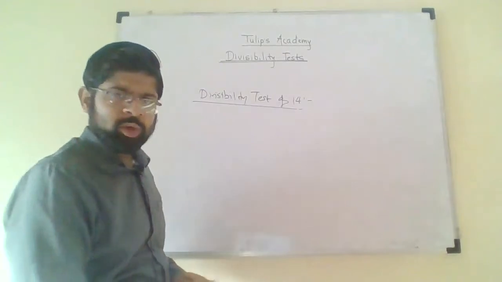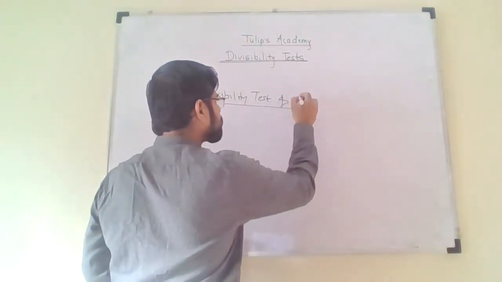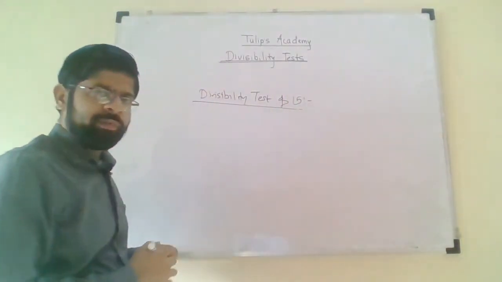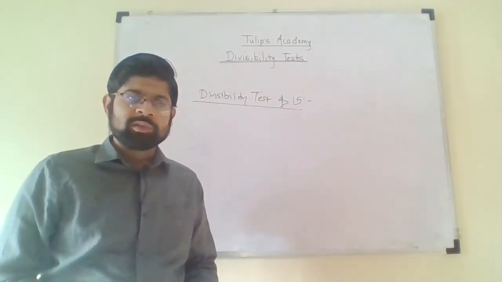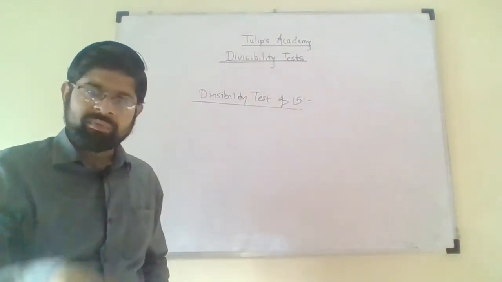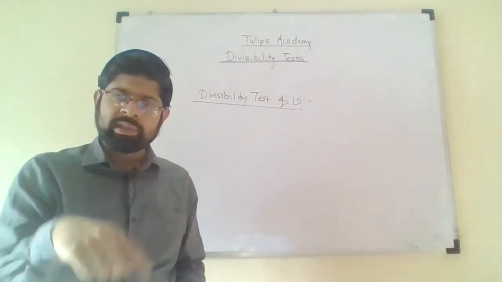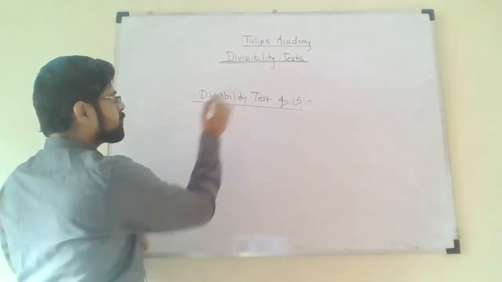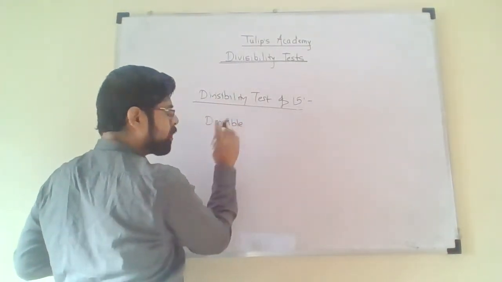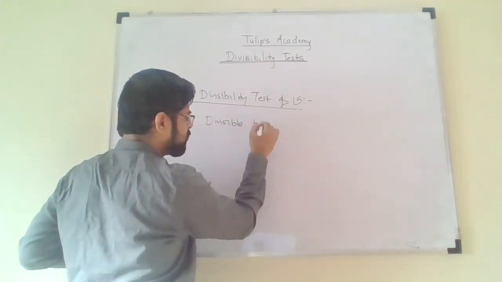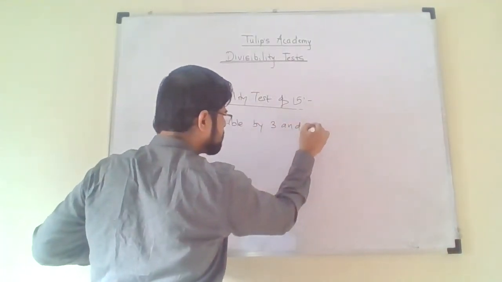Now divisibility test of 15. If you factorize 15, if you take factors of 15, you will get two numbers, that is 3 and 5. So the number will be divisible by 15 if and only if the number is divisible by 3 as well as 5. That's it. So I will write: the number is divisible by 15 if and only if the number is divisible by 3 as well as 5.